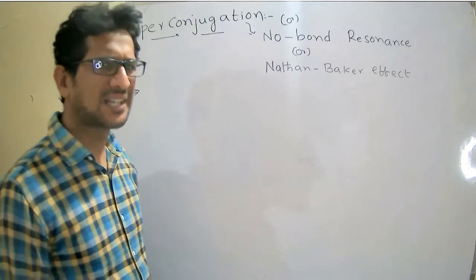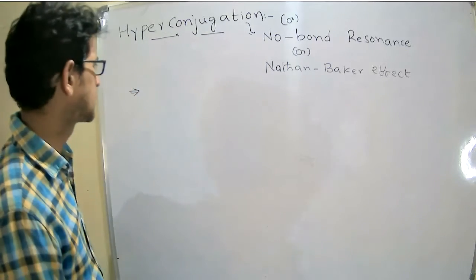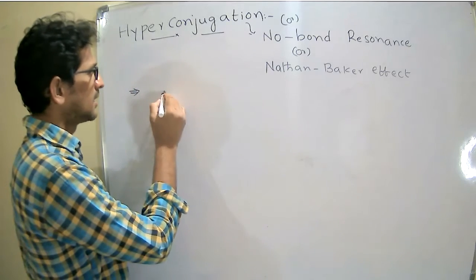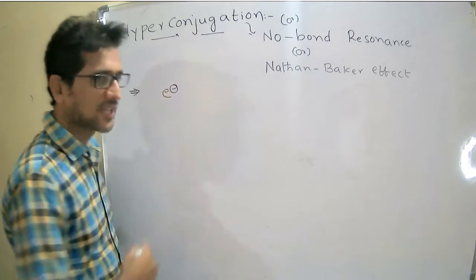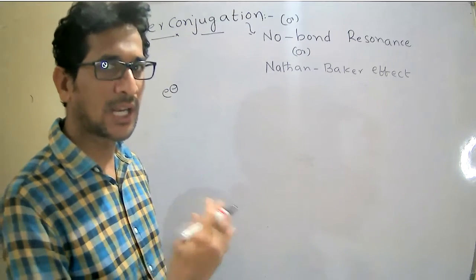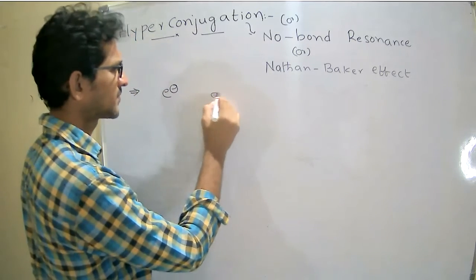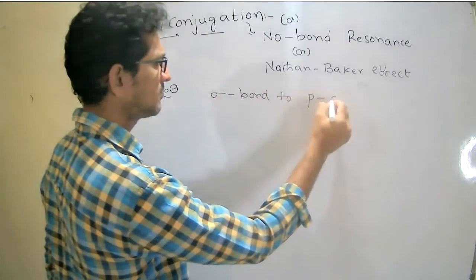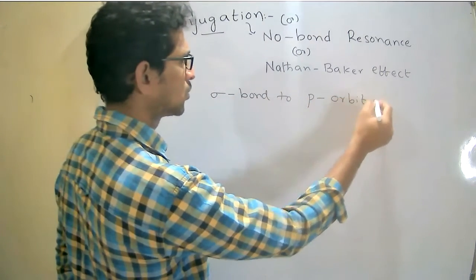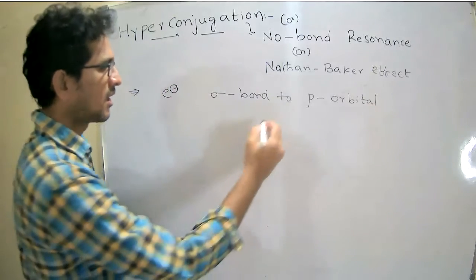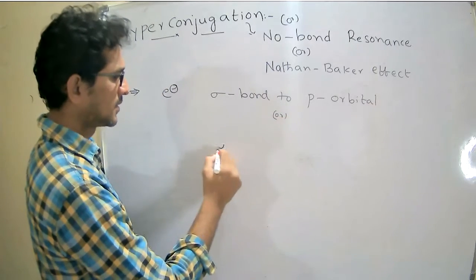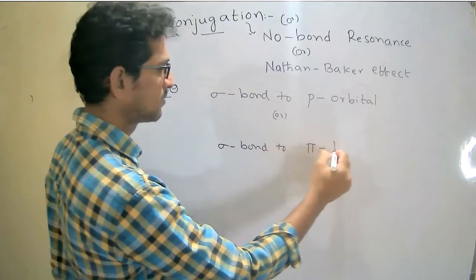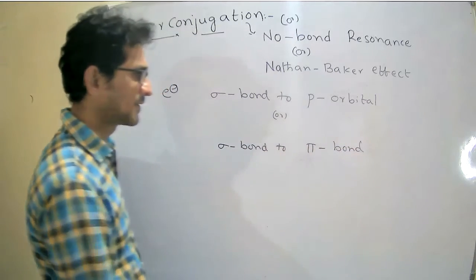So what is the original definition of hyperconjugation? It is a special type of resonance in which delocalization of electrons takes place from a sigma bond to a p orbital, or from a sigma bond to a pi bond.